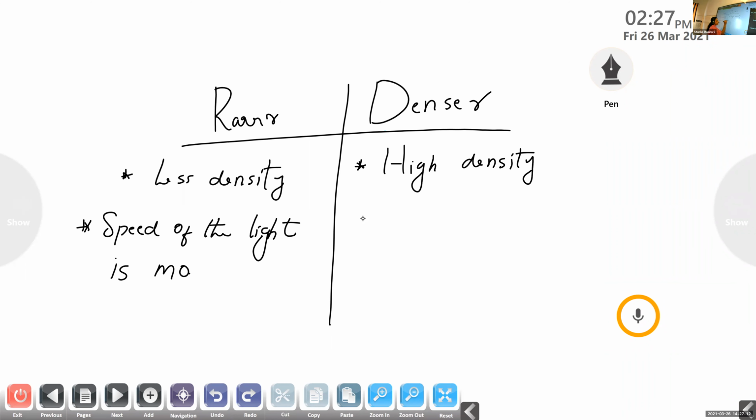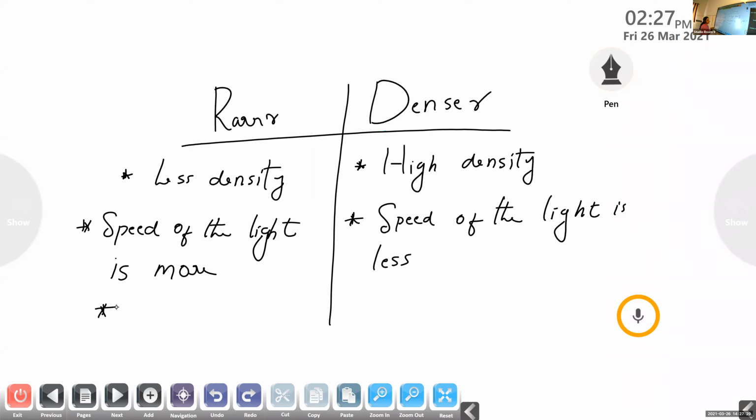What about in the case of denser medium? Speed of the light is less in the case of denser medium. Then can you say one example for the rarer medium? Air. And in the case of denser medium, the example is water or glass. So if you make a table like this, then it is easy to study. It is easy to remember all the properties of the rarer and denser medium.